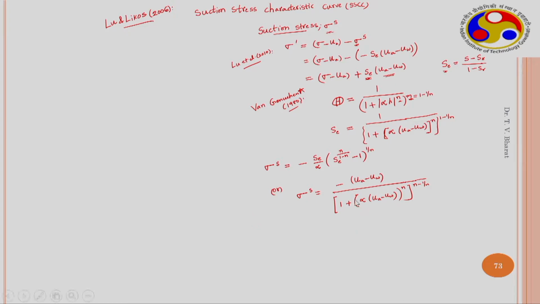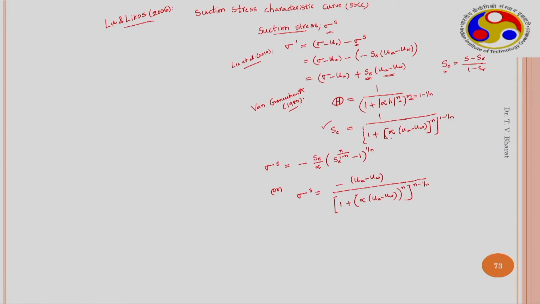Again, the estimation of this is in a continuous form. If you have the SWCC data, you can fit it to this Van Genuchten expression and obtain the alpha and n parameters. If you know the alpha and n parameters, you can obtain the suction stress characteristic curve by plotting sigma s versus UA minus UW. If you do not have this data, again using expressions similar to Bishop's, sigma s can be written as